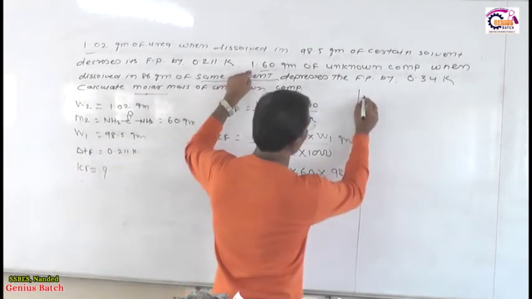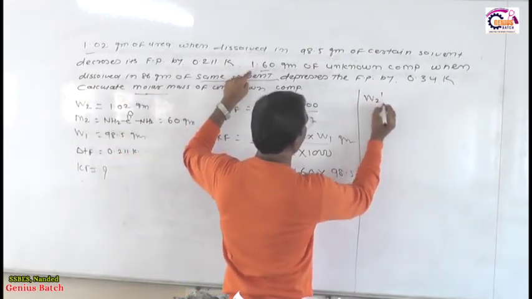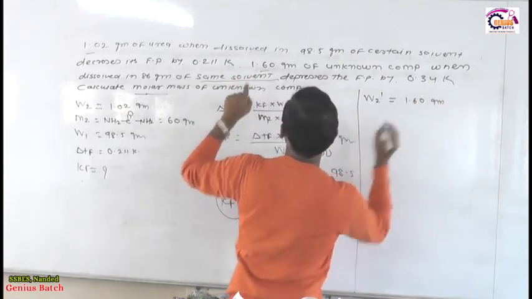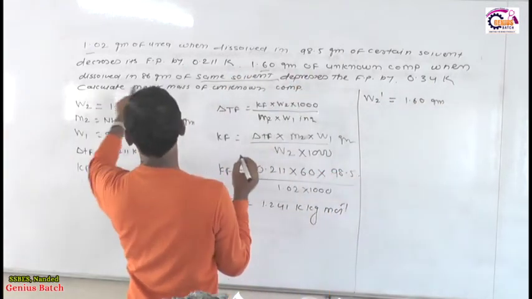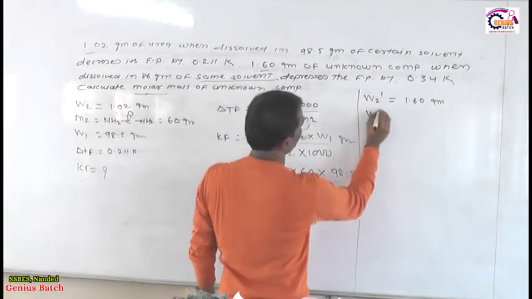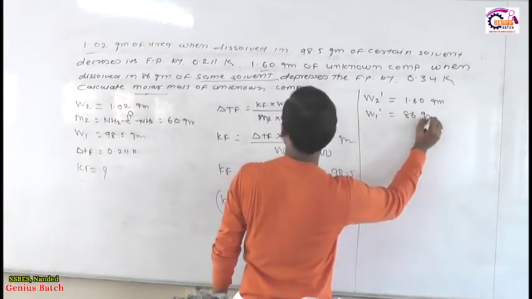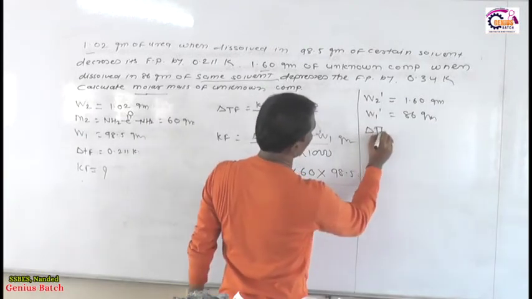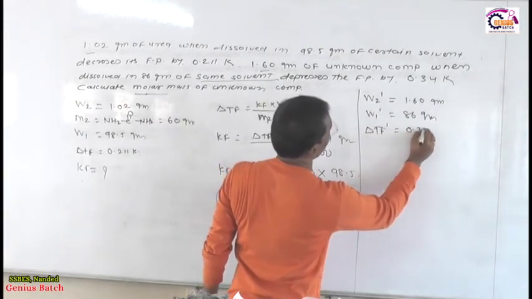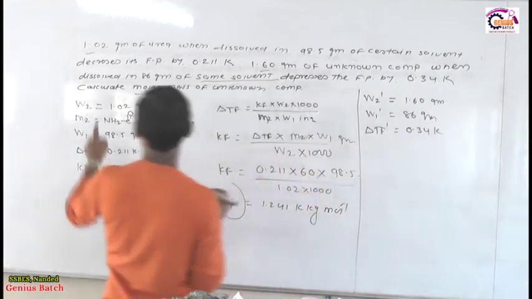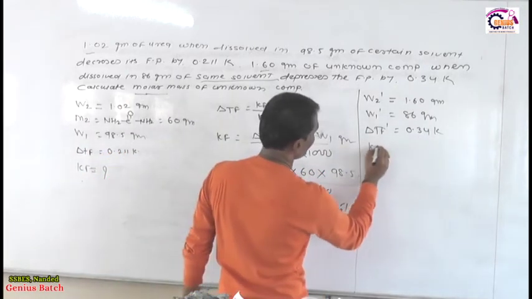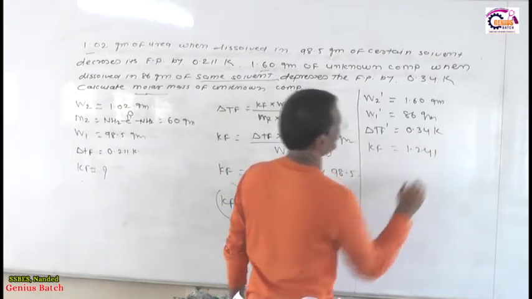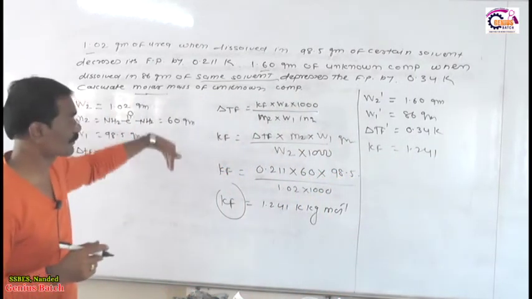1.60 gram, this is called W2 dash, because this is the second solute, of unknown compound when dissolved in 86 gram of solvent. This is W1 dash, 86 gram of solvent. It depresses the freezing point, and they have given delta TF dash 0.34 Kelvin, because this is the second problem now. Calculate the molar mass. Now Kf is the same. What is the value of Kf? 1.241.